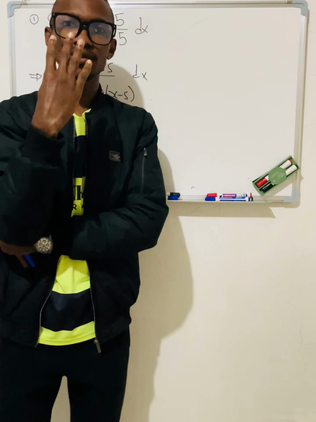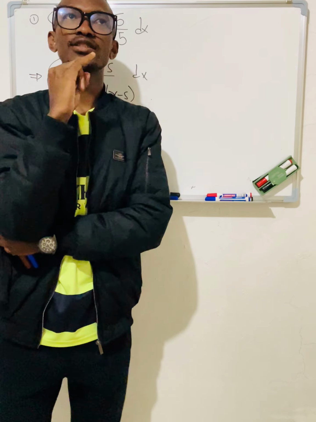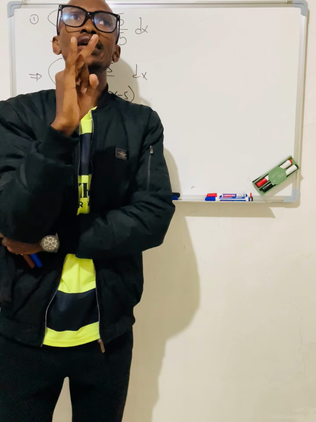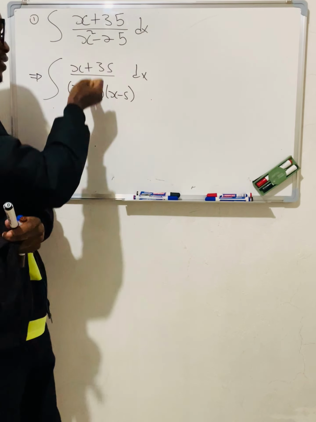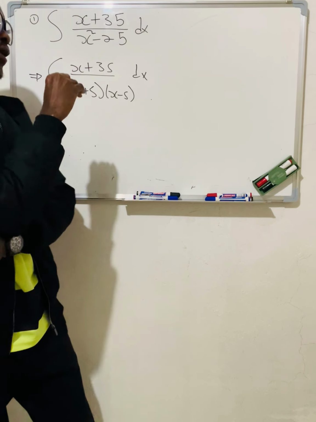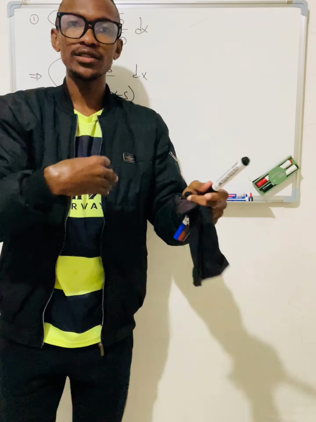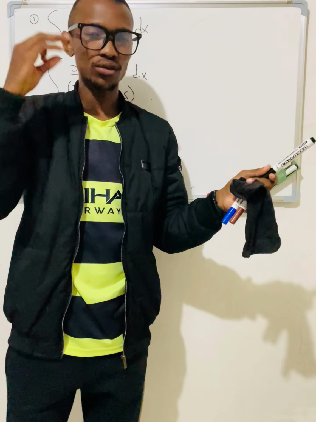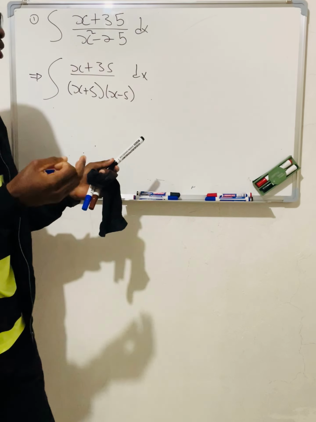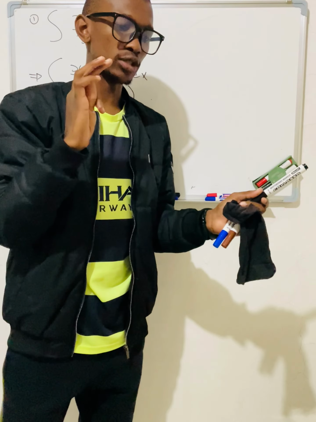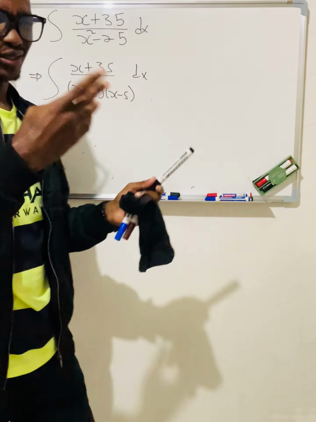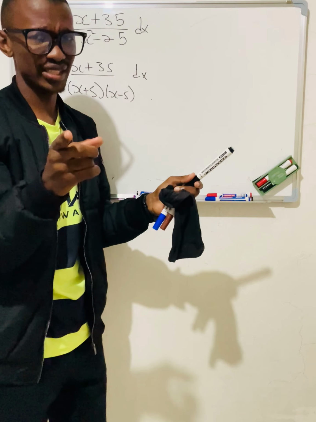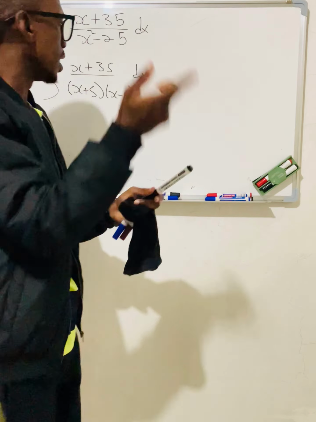Basically there are 4 ways in which we can factorize. The first one is to find the common factor. Secondly, you find the difference of 2 squares, which is what I've applied here. Thirdly, it's trinomial, where you need to find the factors using the quadratic formula, completing the squares, or the factor theorem. And the fourth one is grouping. Those are 4 ways in which you can factorize, from the foundation of lower grades, basically grade 9, where you learn to factorize. Good stuff. But let's get back here.